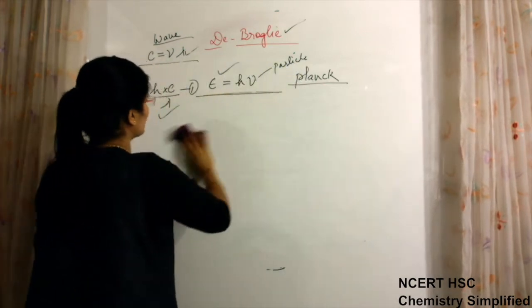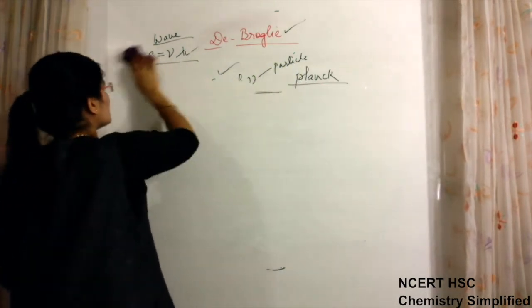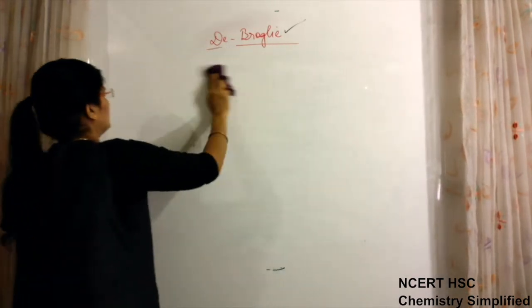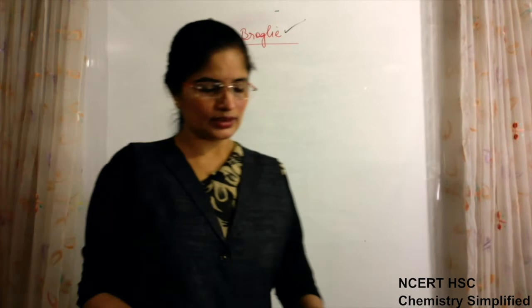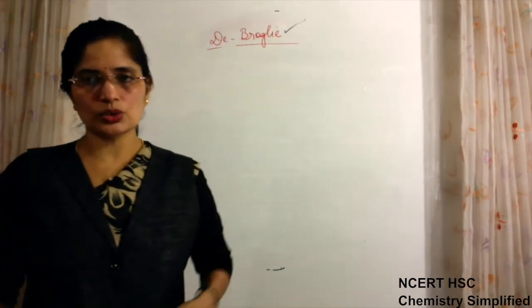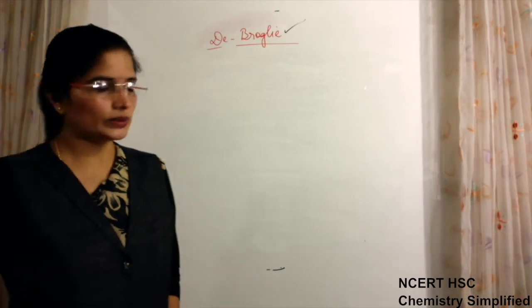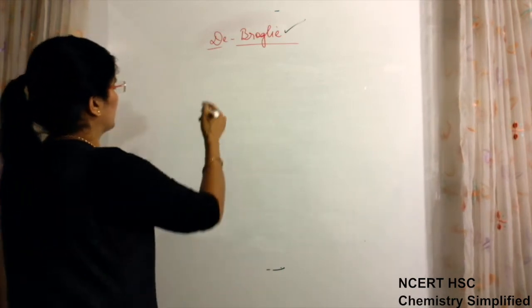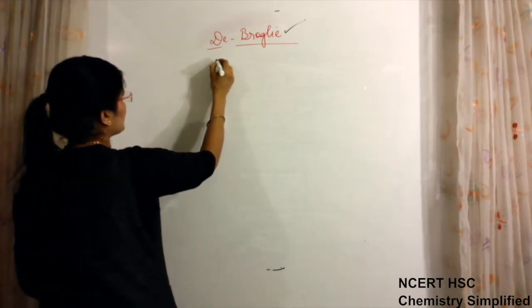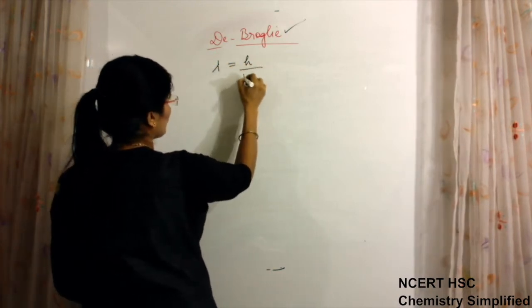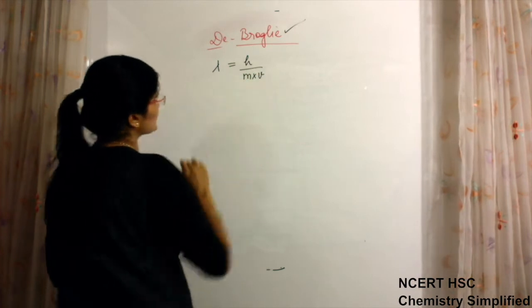So now according to de Broglie's concept, it is clear that matter particles also have both types of nature, dual nature. The equation which we had recently written, de Broglie's equation, is λ = h/p, or h/(mv) also we can write.